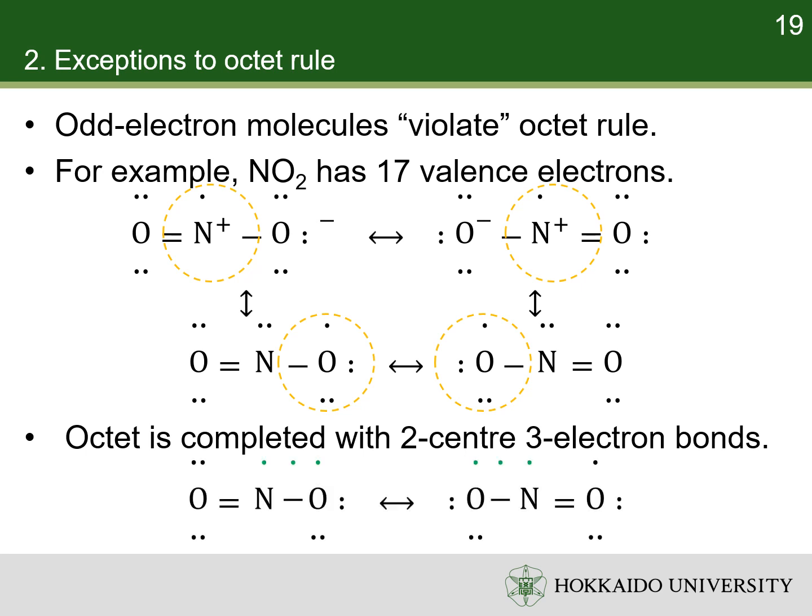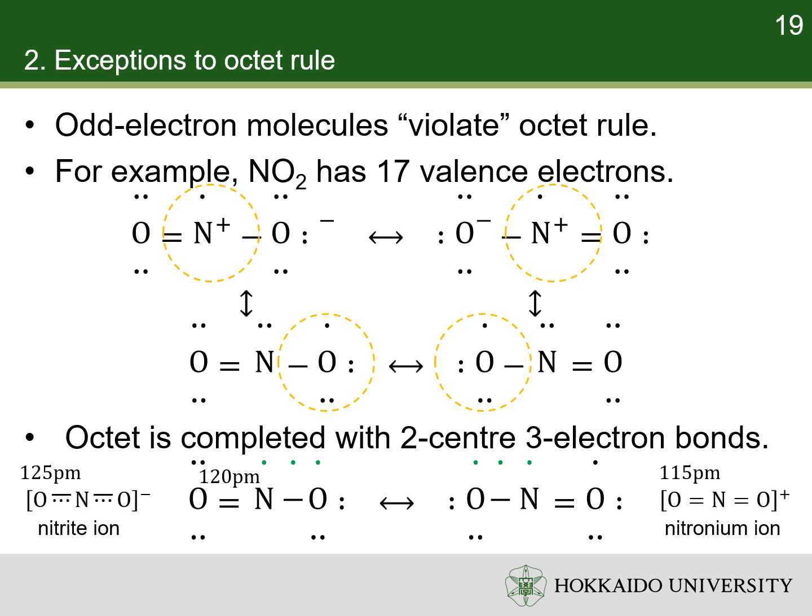For example, nitrogen dioxide must have a double bond, a single bond and a 3-electron bond to complete octet for all atoms. The molecule exists as a resonance hybrid of the 2 contributors. The bond length is 120 pm. This bond length is consistent with a bond order of 1.75. Though 3-electron bonds can be used to obtain octet configurations, molecular orbital theory can predict the stabilities and bond orders of such kind of molecules in a straightforward manner.